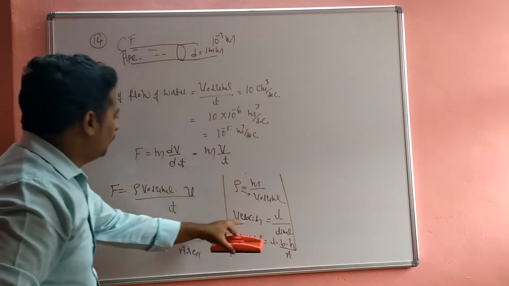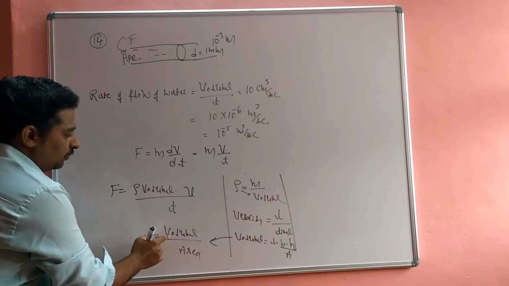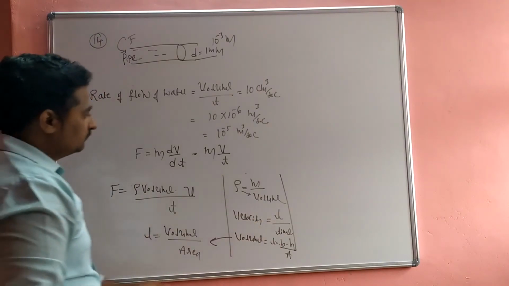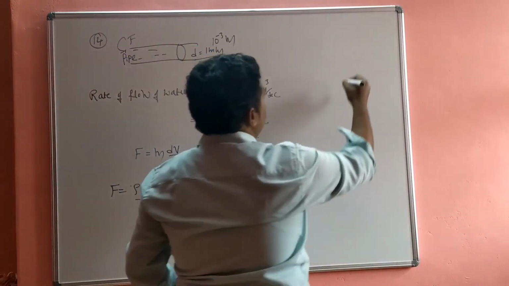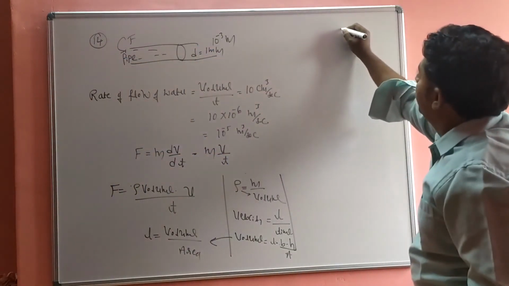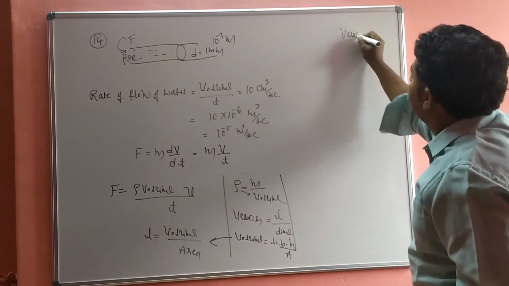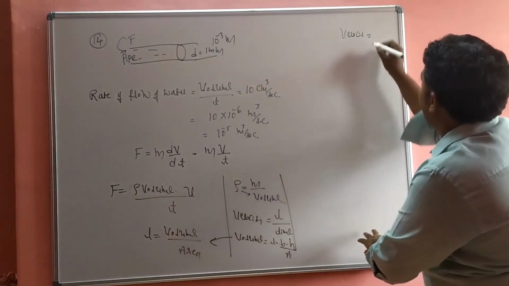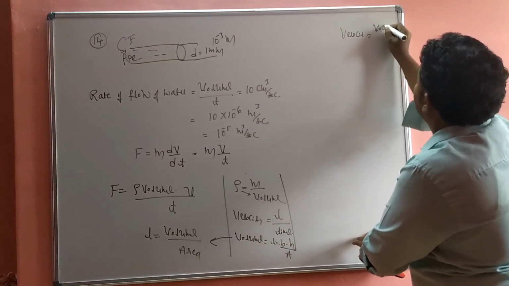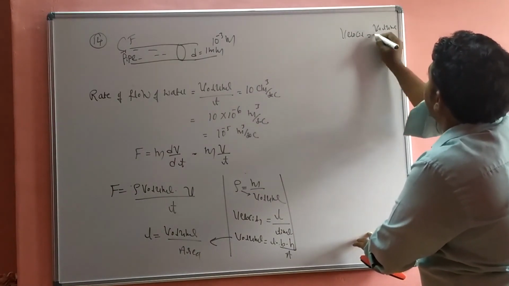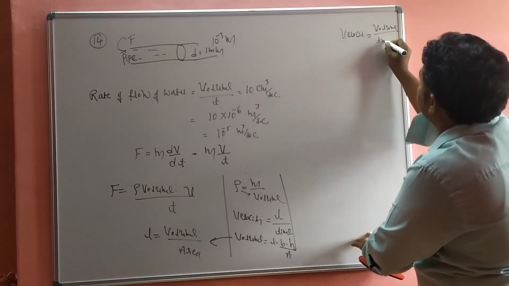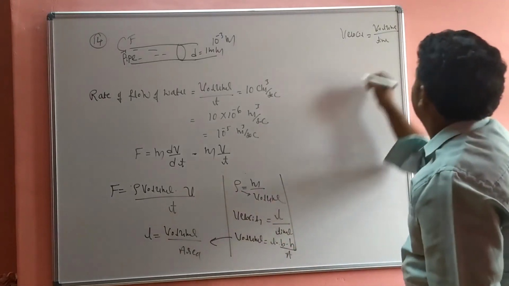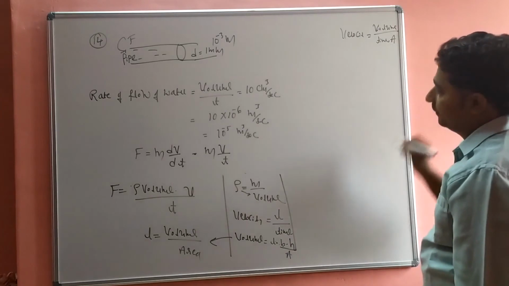So instead of velocity, I put volume divided by area into time. So instead of velocity, I put length, and length means volume divided by area, all divided by time. Volume divided by time into area, that is A.